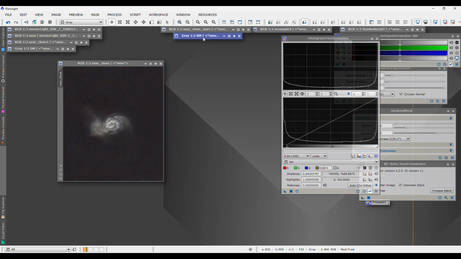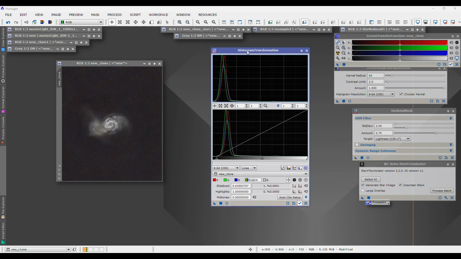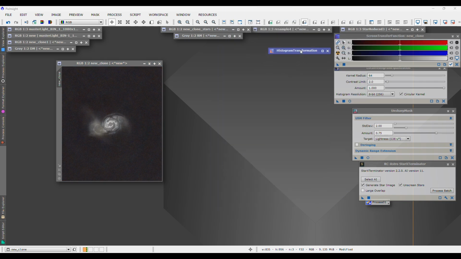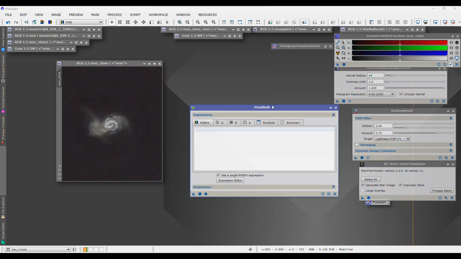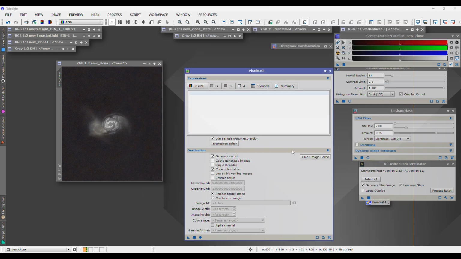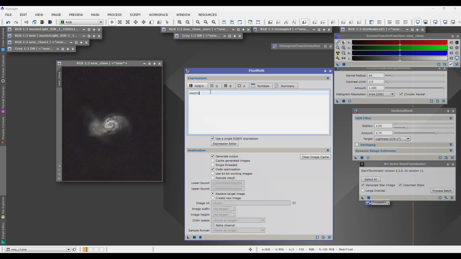Okay, now that that is done, we're going to go on to the next step, and that is to open up Pixel Math. So go to Process, go to Pixel Math, and here what we're going to do is we want to find the median base value of this background. So in order to do that, we're going to use a formula, med, and then we're going to use the name of this image, which for me, it's new_clone.